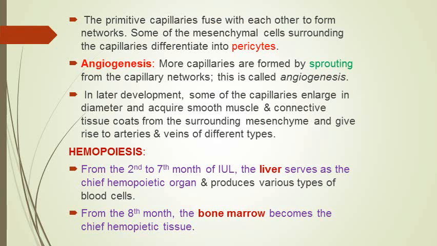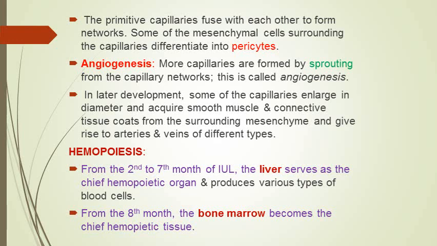And the liver is the first organ which takes on the function of hemopoiesis, and it actively forms blood cells. The WBC, RBC, platelets, all these elements are produced by the hemopoietic tissue present in the liver, but not throughout the fetal life, but from second month to seventh month.